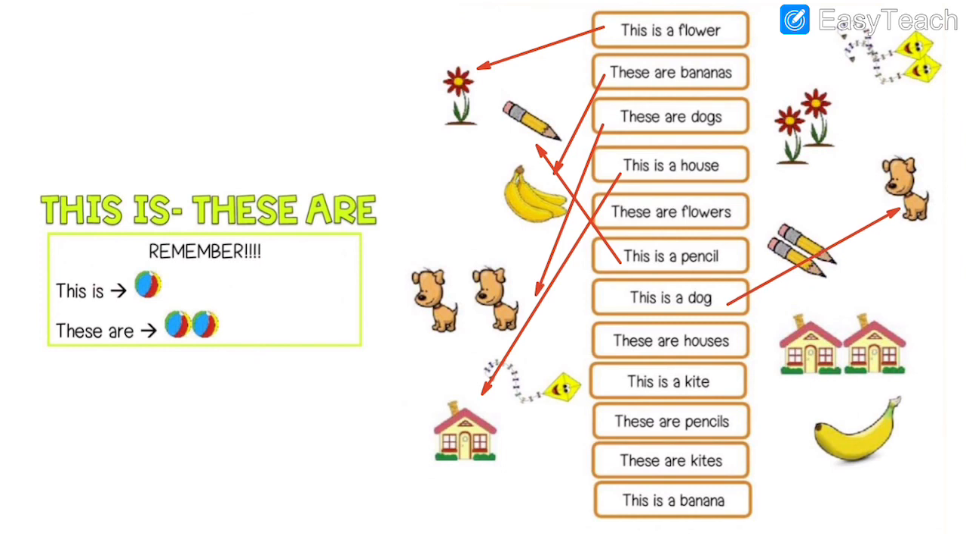This is a dog. Then these are houses. 2 houses are there. So these. Then this is a kite. Only one kite. Where can you find it? Just over here. These are pencils. More than one. So it is over here. These are kites. So more than one kite. It is right here. Then this is banana. Just one banana. It's over here.